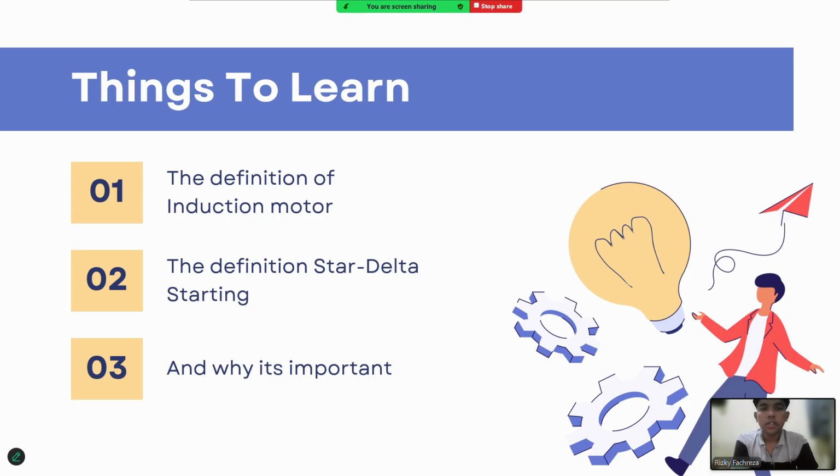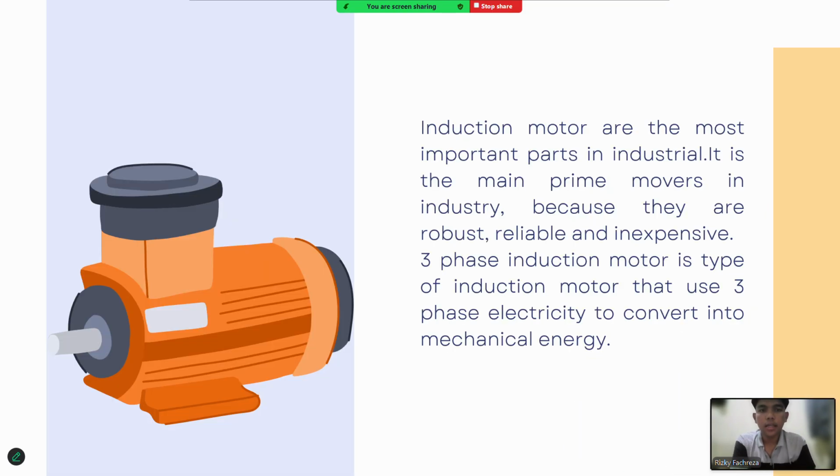In modern industry, electric motors play a very important role. Almost every industrial process depends on electric motors in one way or another. For example, conveyor belts in factories, water pumps in treatment plants, compressors in refrigeration systems, fans, and blowers in ventilation systems. Among all types of motor, three-phase induction motors are the most commonly used due to their reliability, efficiency, and relatively low cost.